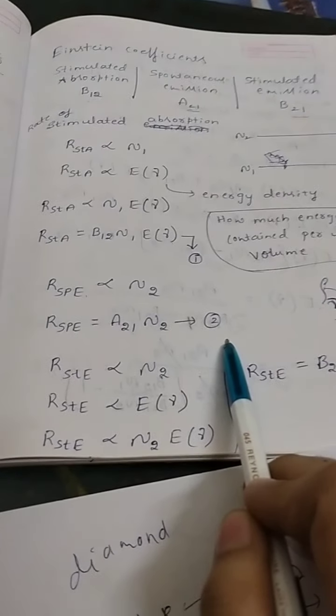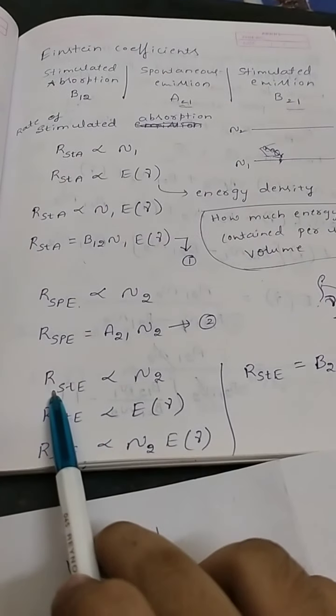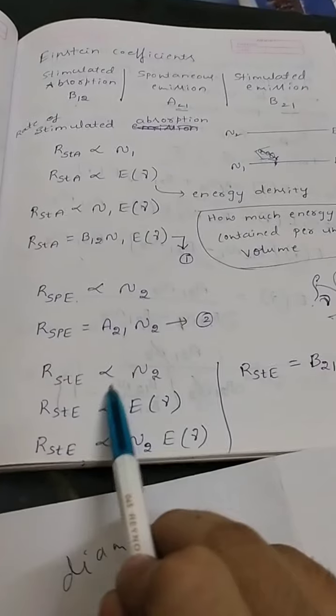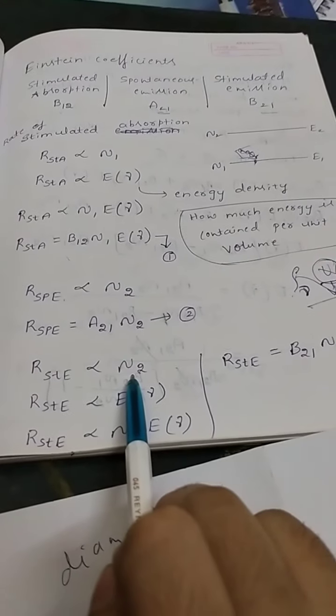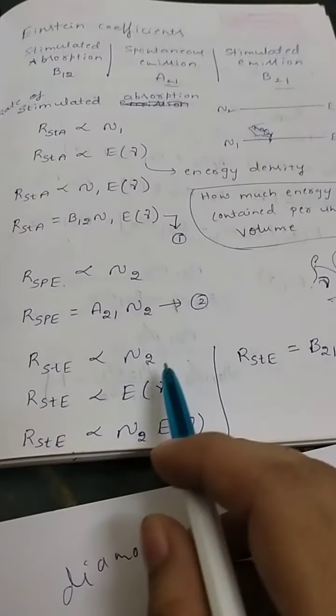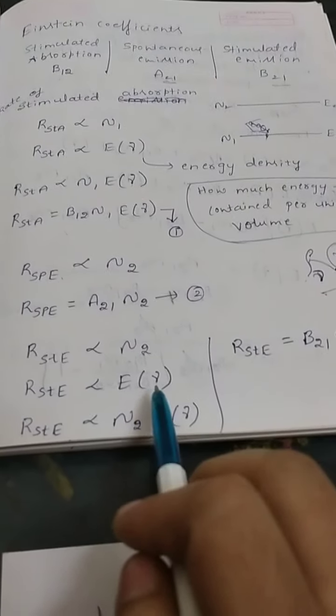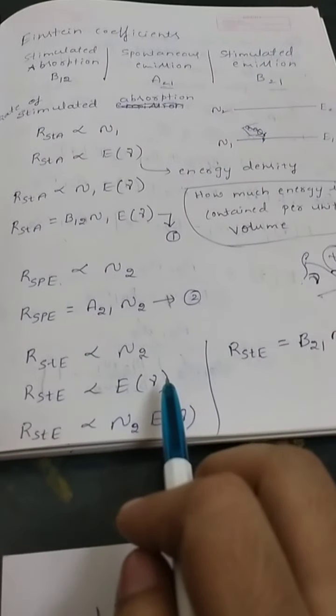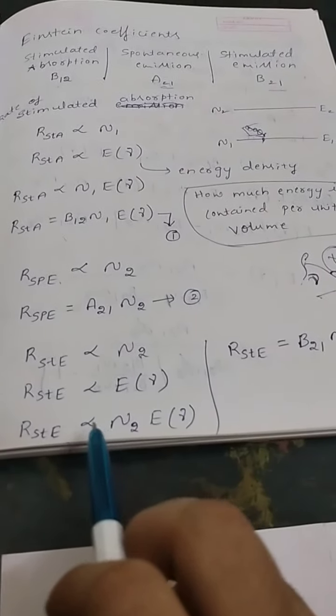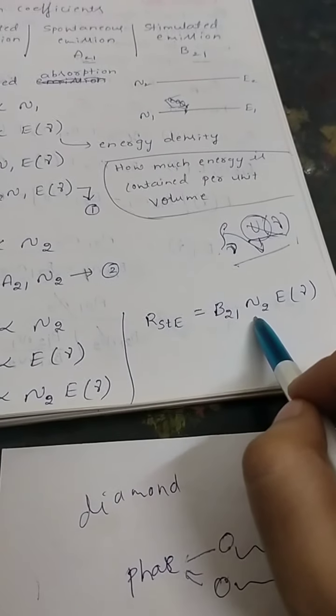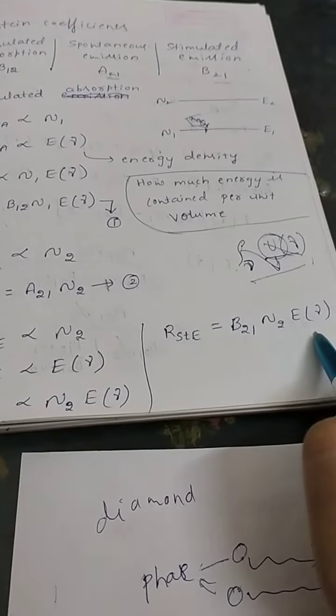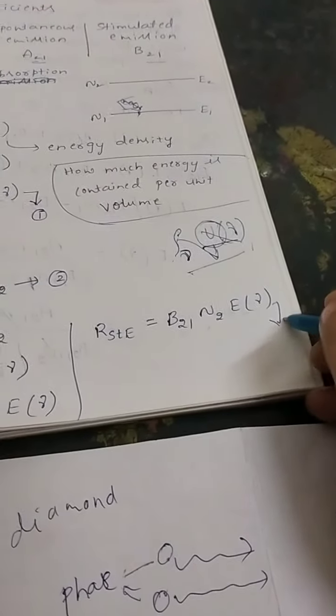Similarly, the rate of stimulated emission is proportional to both the number of atoms present in E2, and it also depends on the energy density. If I remove the proportionality symbol, I can write the proportionality constant B21 and the equation like this. I will call this equation number 3.